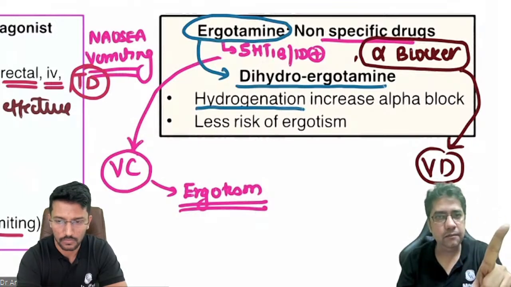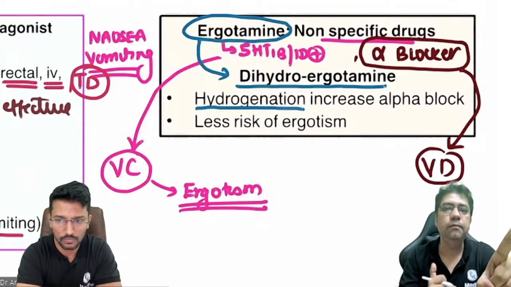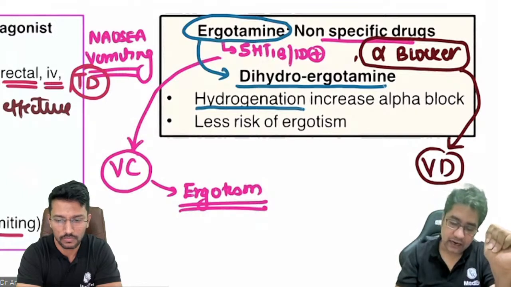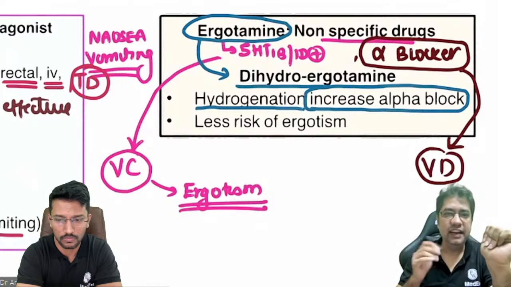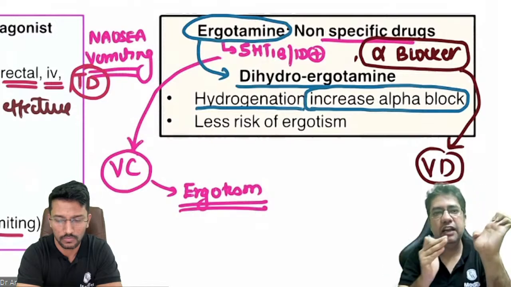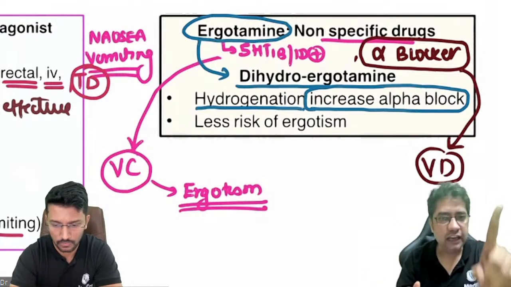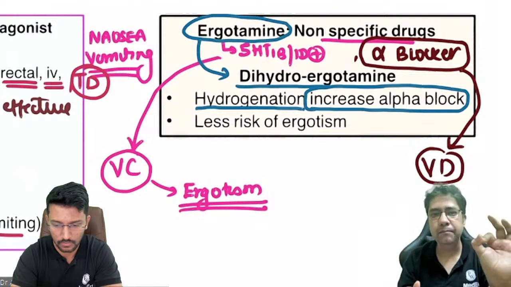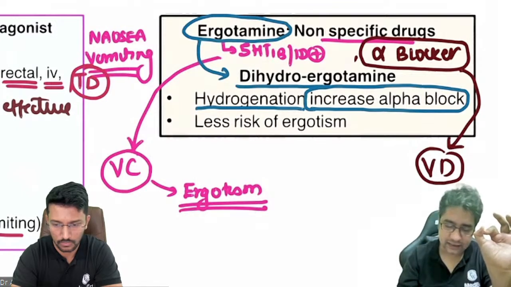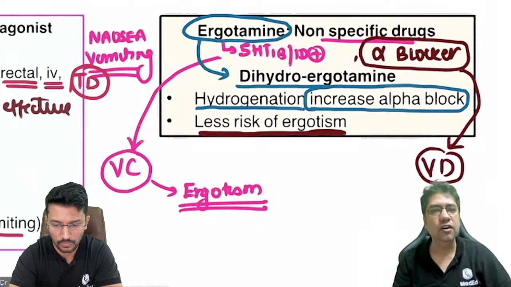That means we have done hydrogenation of ergotamine. The question came that if there is hydrogenation, what difference does it produce? Remember, hydrogenation increases alpha blocking action. It reduces 5-HT1B/1D action, but increases vasodilatory action. So can you tell me, dihydroergotamine has lesser risk of which side effect as compared to ergotamine? The answer is ergotism. So dihydroergotamine has lesser risk of ergotism.